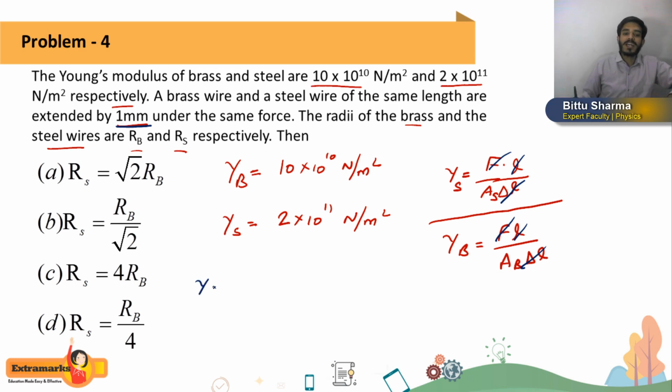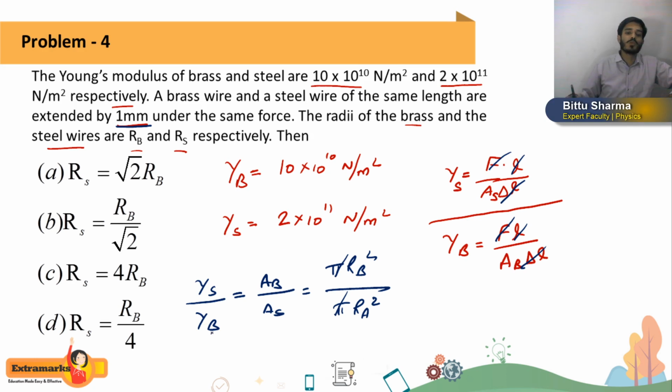Now YS divided by YB, Young's modulus of steel divided by Young's modulus of brass, we will get as AB divided by AS. Now the wire will be of cylindrical shape, so cross sectional area will be pi r square. So pi RB square, capital R I should use, because in options they have given capital R, RB square divided by pi RS square. So pi and pi will get cancelled.